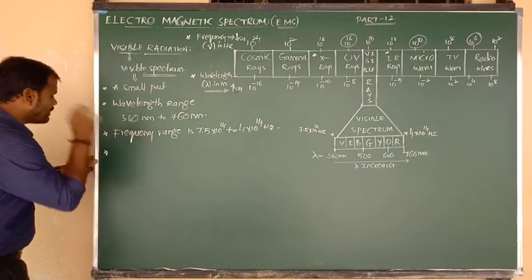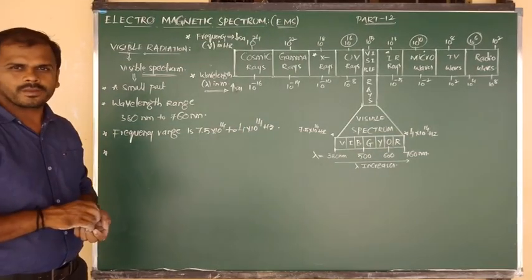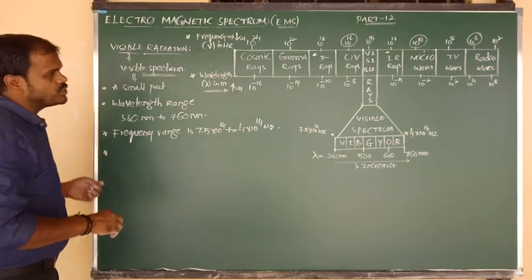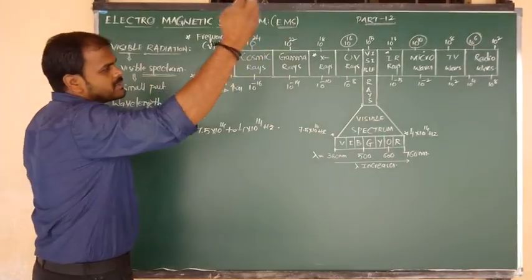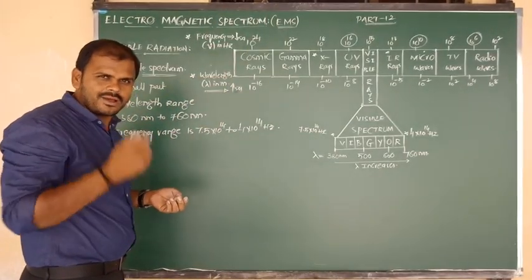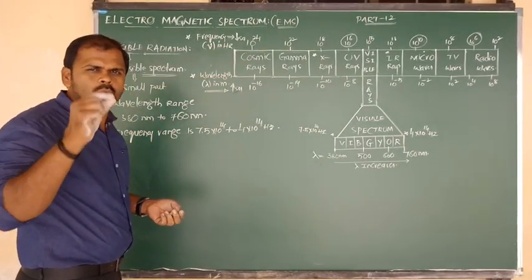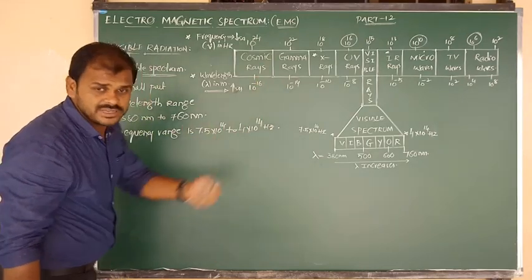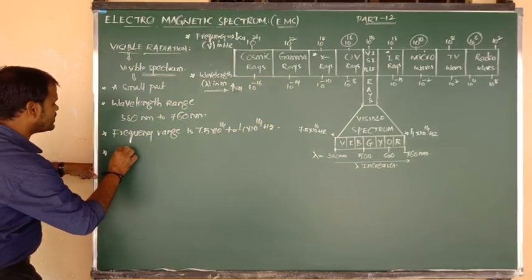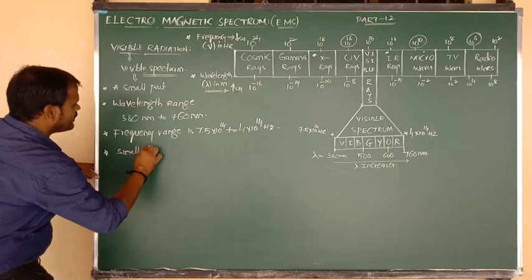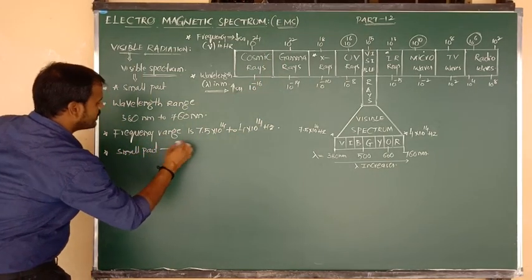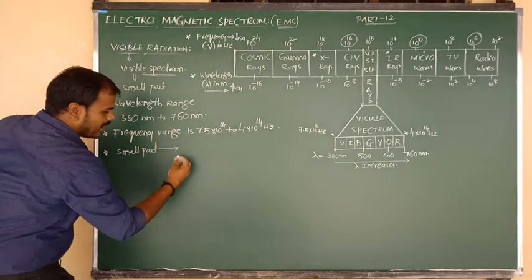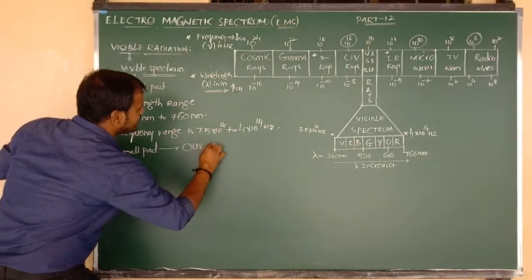Another point: already I have told you that of all 9 types of electromagnetic radiations, our eyes can see or detect only a small part, that is the visible part, or visible rays. So it is a very small part of the entire electromagnetic spectrum, and that part we can see with our eyes.